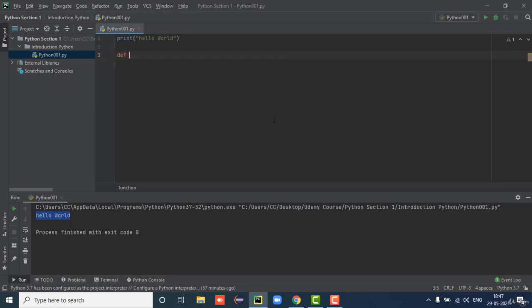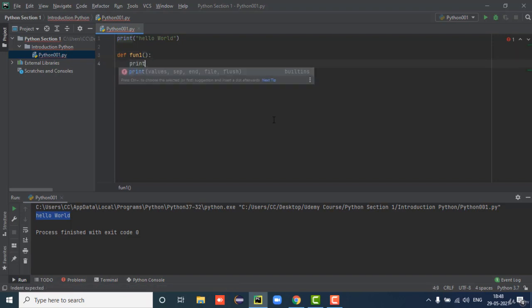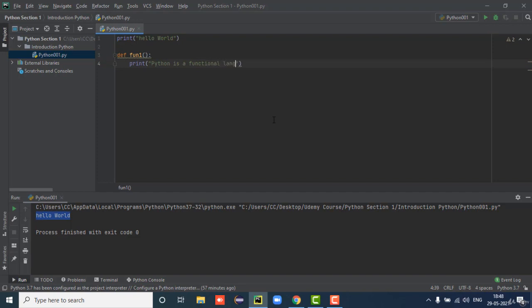Okay, we will create one function. The function name is function1. We will write here print, Python is a functional language. Now we will print this function. How will we print this function?